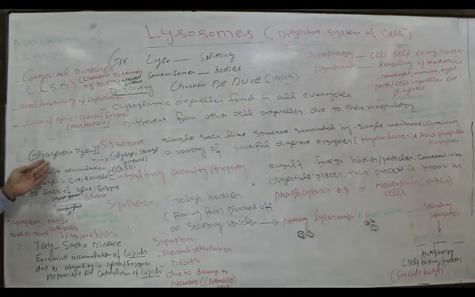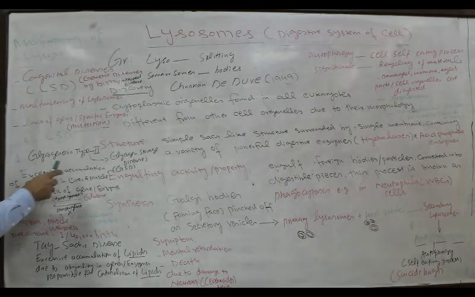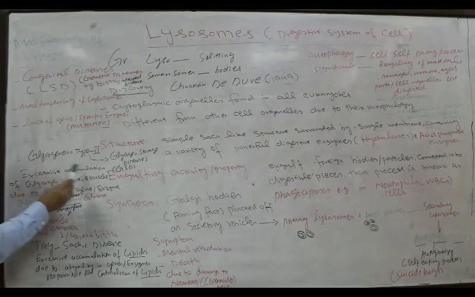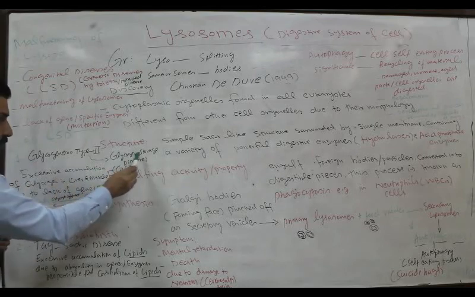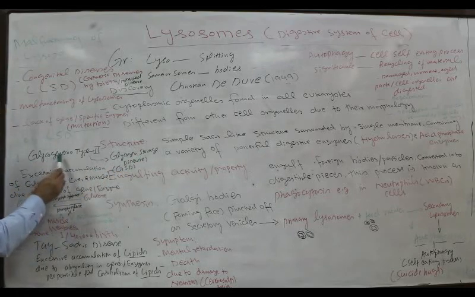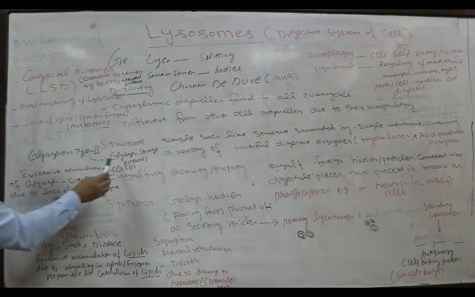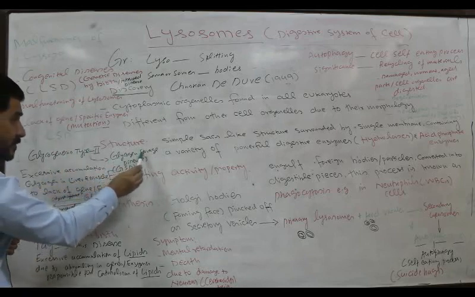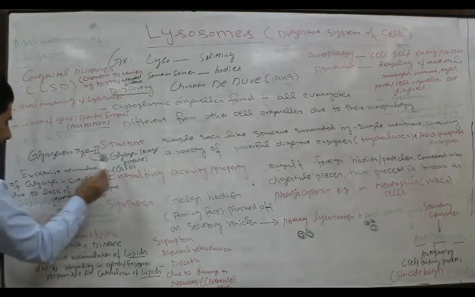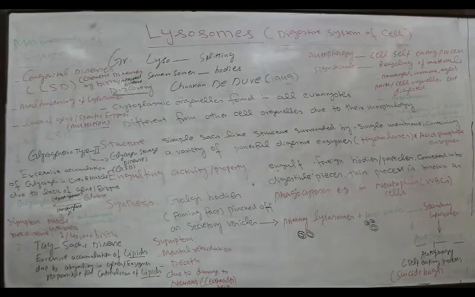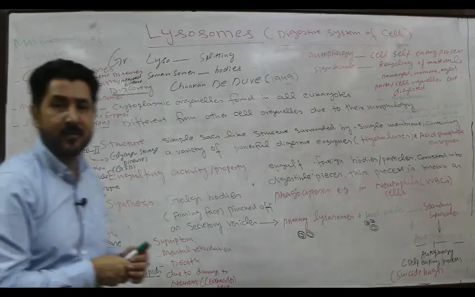One is glycogenosis type 2. Glycogenosis type 2 is also called glycogen storage disease. It is a type of glycogen storage disease, GSD. What happens in this disease? In this disease, excessive accumulation of glycogen occurs